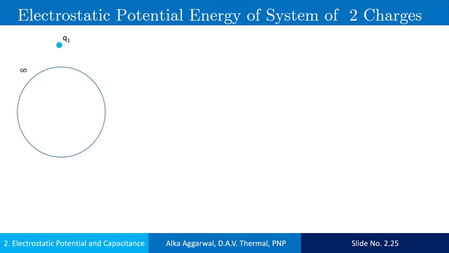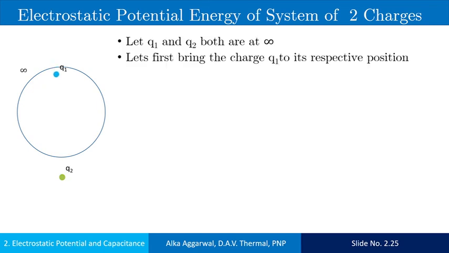Now see how the expression is derived. Let initially the Q1 and Q2 both are at infinity and at rest. Let's first bring the charge Q1 to its respective position, that is at a distance R1 with respect to the origin.